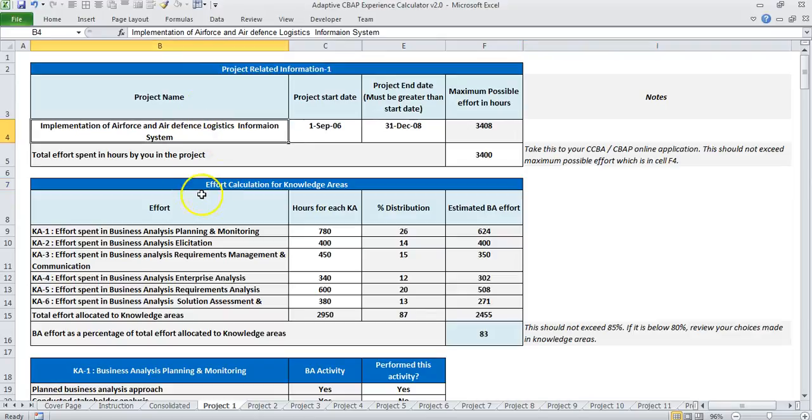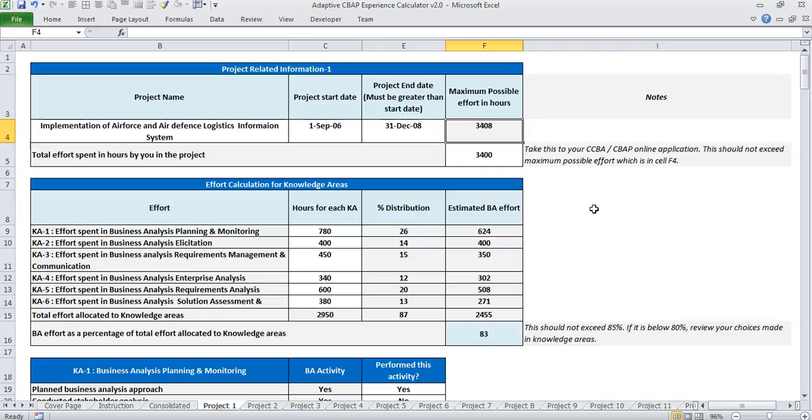We put the project name, and then we put a start date and then an end date. And there's a simple rule saying the end date must be greater than the start date. Then the template actually computes the maximum possible effort that you should be claiming on this particular project. As you understand, it's not 8 hours per day. We have in general taken 120 hours per month, which is an internationally accepted norm. If you want to go beyond it, it is a bit risky. So we generally advise it to be close to this.